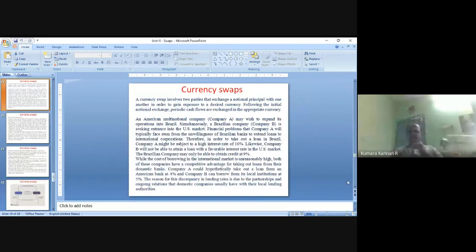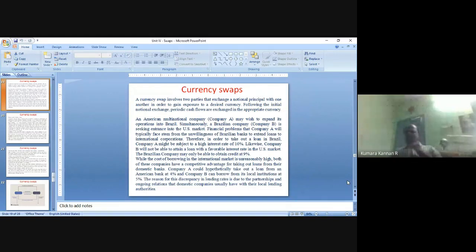An American multinational company may wish to expand its operations into Brazil. Suppose the American company wants to expand its business in Brazil, right? At the same time, a Brazilian company: company A is the American company, company B is the Brazilian company, right? So company A, the American company, wants to expand its business in Brazil. Company B, the Brazilian company, wants to expand its business in the US market, right?